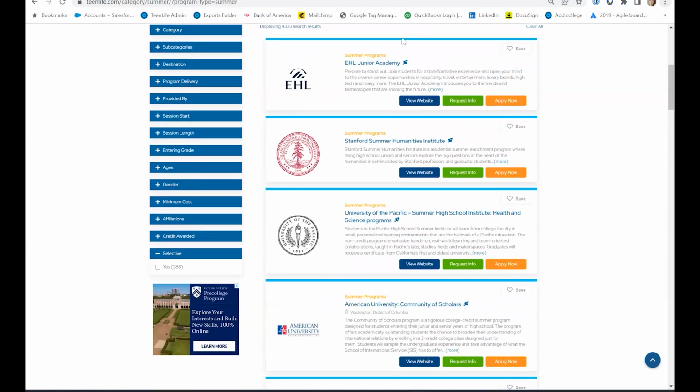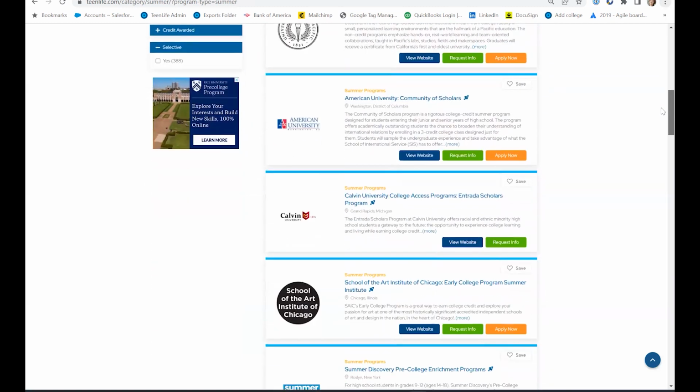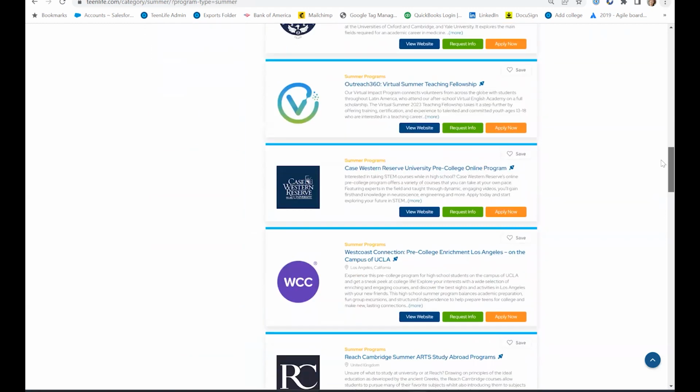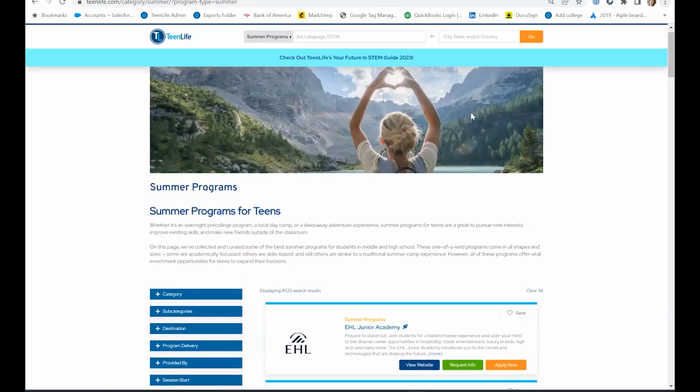So those are the important filters that you should be aware of. The other thing you should know is that any opportunity that has a little rocket logo next to it, they're very actively looking for enrolled students. So they appear at the top of all searches. But if you scroll down, you'll get to a whole bunch of other programs as well.